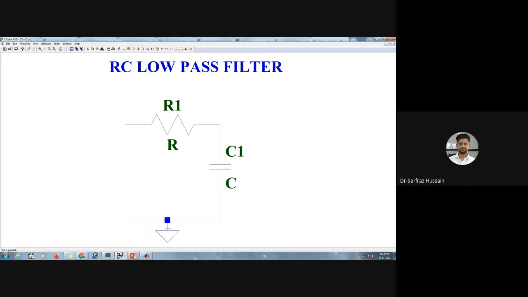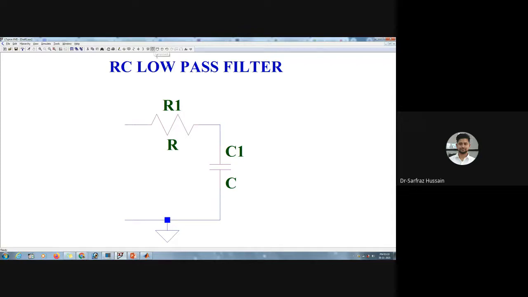We can use any voltage, or we can use a ground terminal, because LT-Spice assumes that this is a floating point. So that is why we need to connect some voltage towards this one. Since we are considering this one as a reference point, for reference we are taking 0 volt. So that is why we are connecting ground over here.